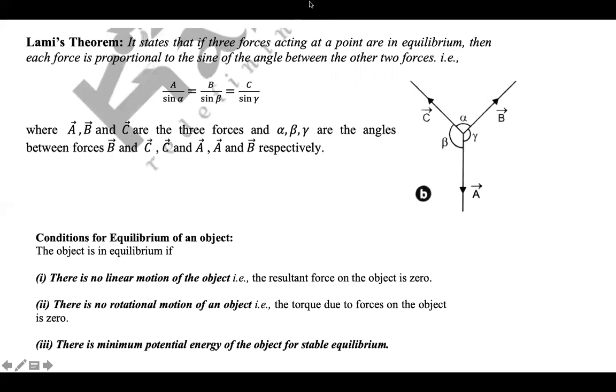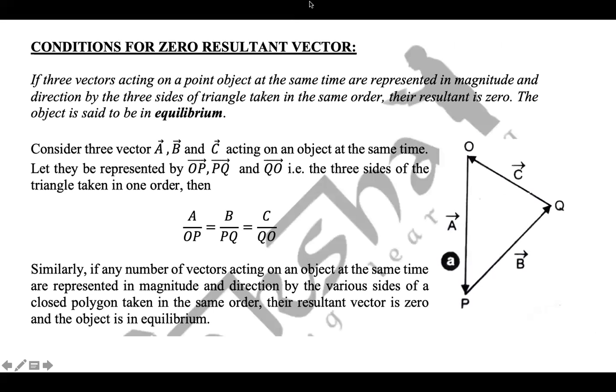Now conditions for zero resultant vector. So for three vectors to have a zero resultant vector, all these three vectors should add up to zero, and the head of the final vector should be at the tail of the first vector.